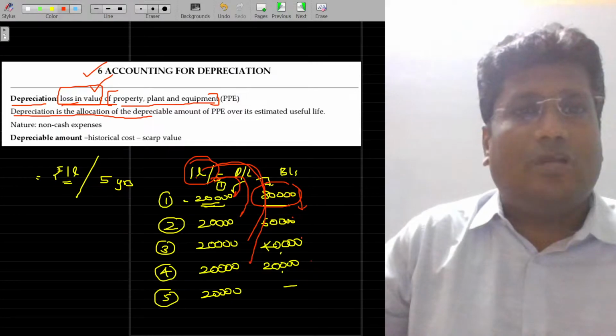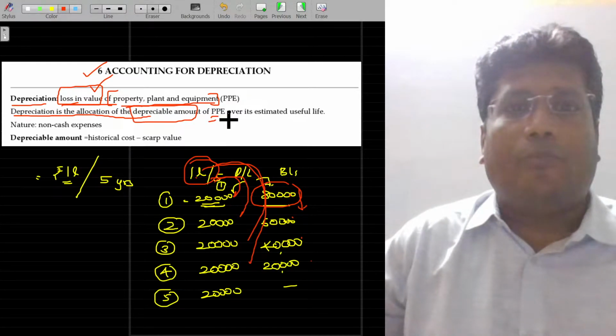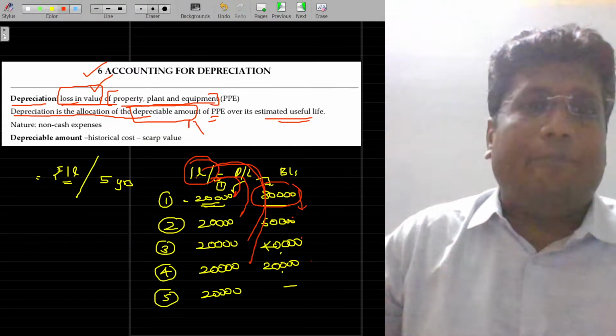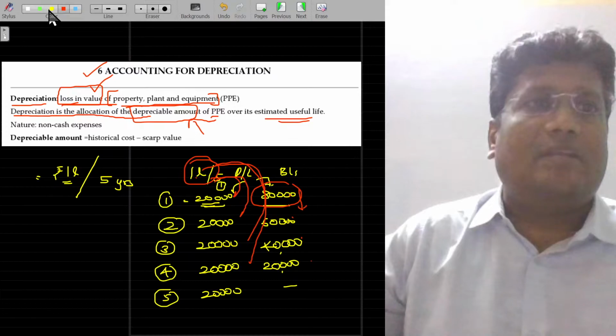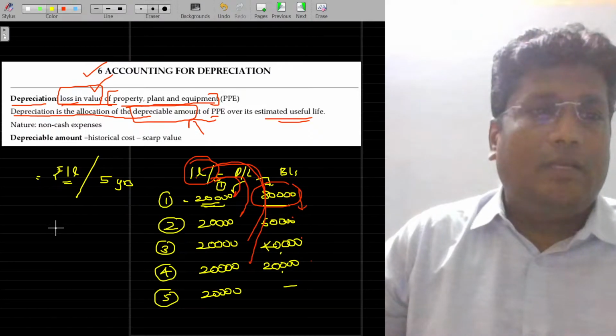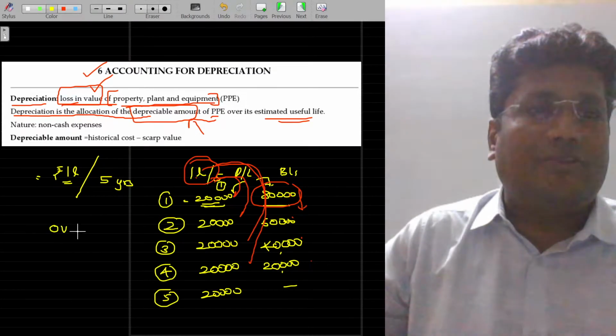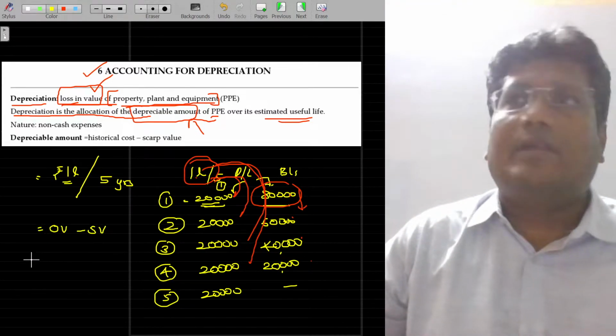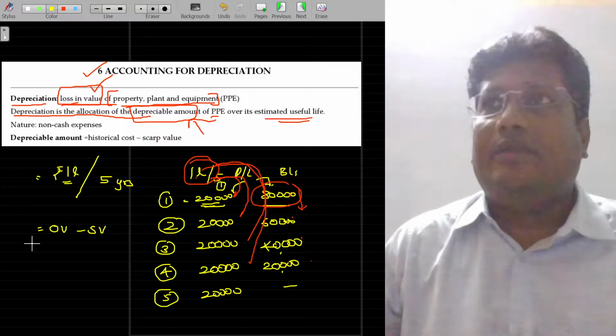Depreciation is the allocation of the depreciable amount of property, plant, and equipment over its estimated useful life. Now you have to understand the term depreciable asset. Depreciable amount is nothing but the original value at which you purchased minus the scrap value. It may be realizable at the end of its life.